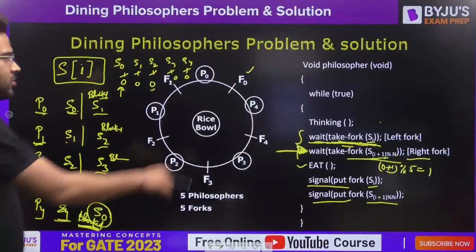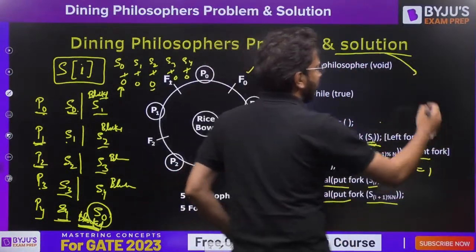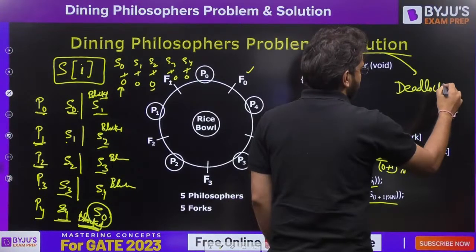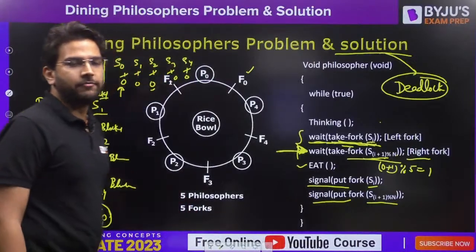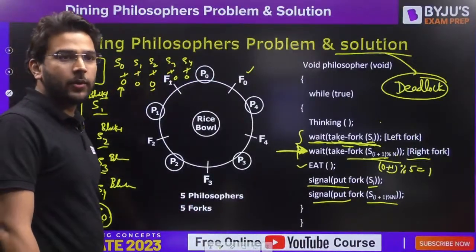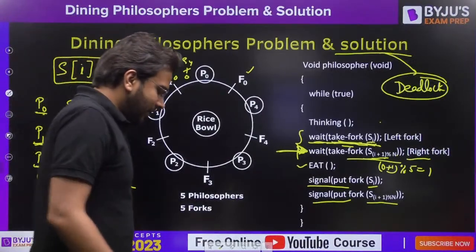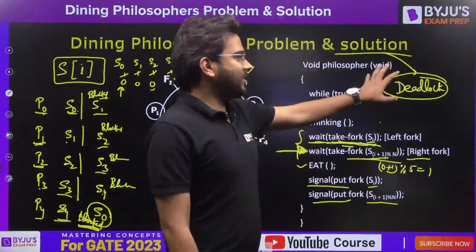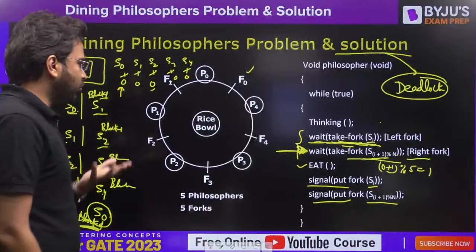So in this solution that we have proposed, yes, there is a possibility of deadlock. Is it clear, everyone? If you have any doubt here, please ask. So deadlock possibility is there. Now, what are the solutions that we can propose to eliminate this case of deadlock? There are 2 to 3 solutions that were proposed.